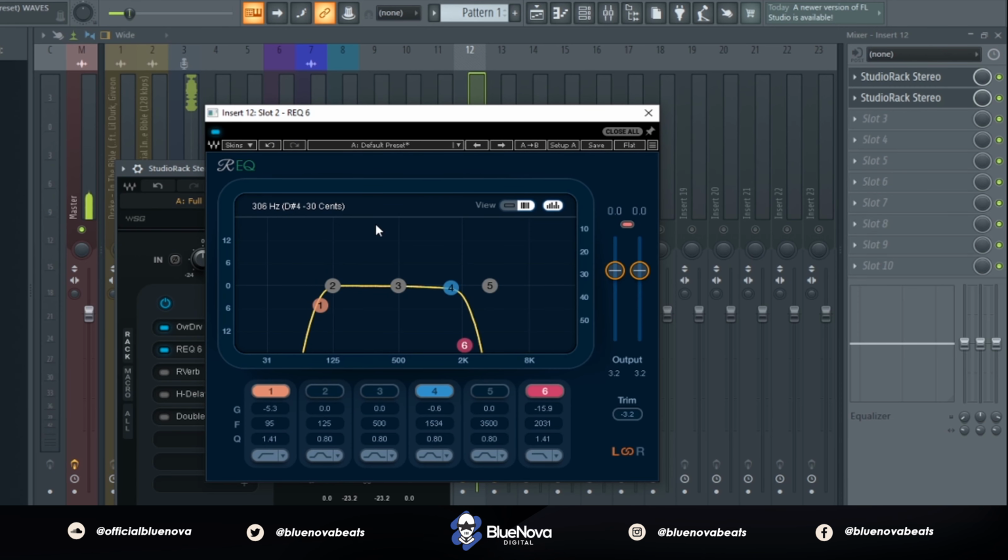Next up, we're going to use an REQ6 to roll off the high end of the distorted vocal and then roll off some low end as well. So this is what it'll sound like.